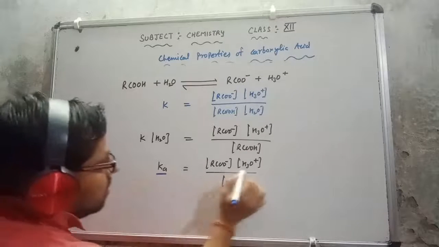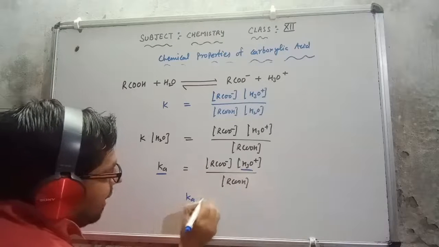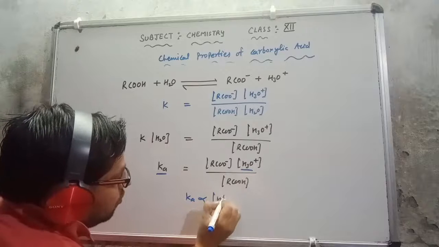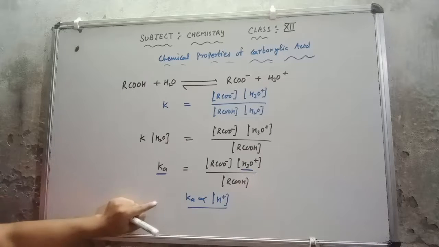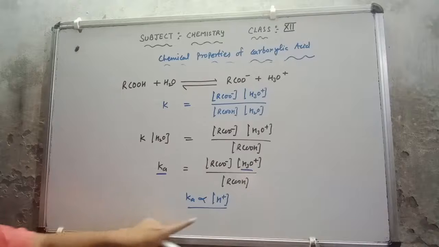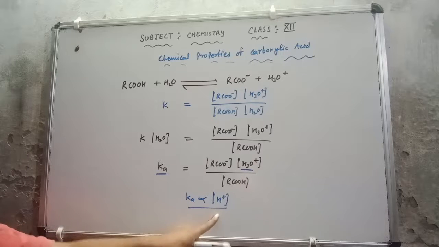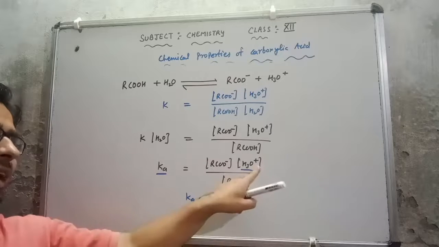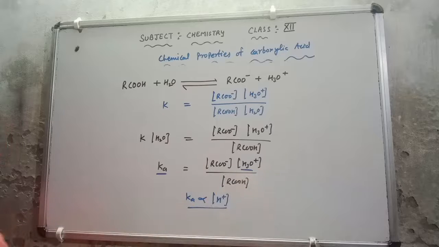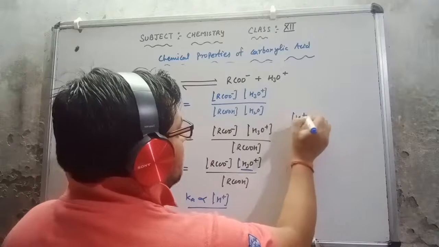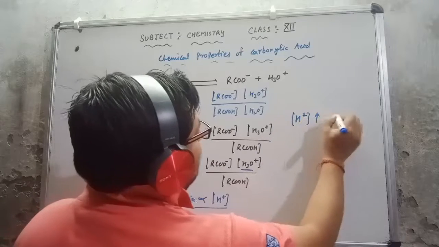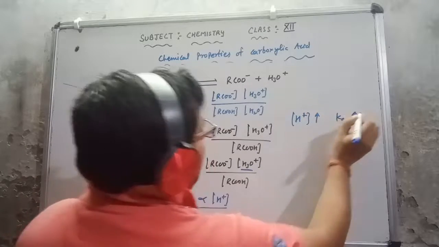The value of Ka is directly proportional to the hydrogen ion concentration, or hydronium ion concentration, the meaning is the same. Now I can say that as the hydrogen ion concentration increases, the value of Ka increases.